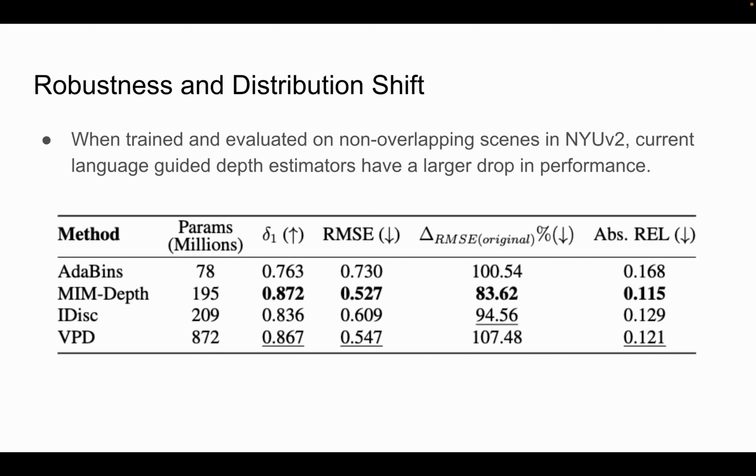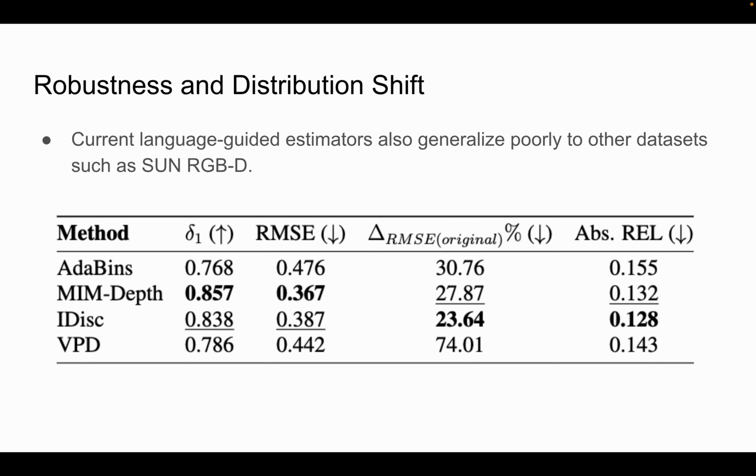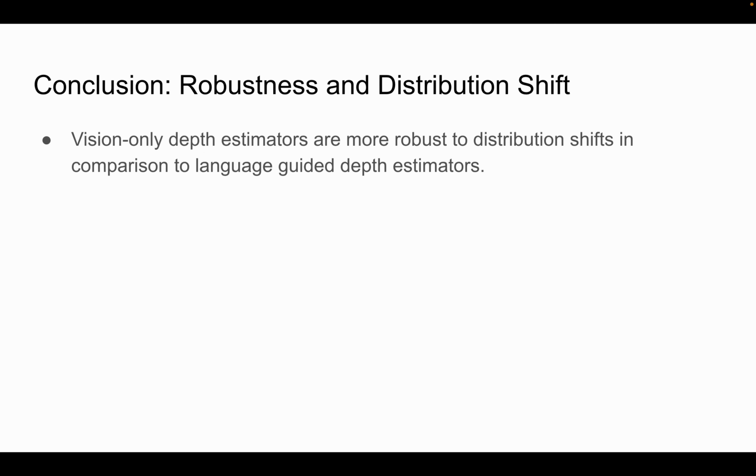In this setting, we define a new train test split of NYUv2 such that there is no scene overlap between the two sets. Consequently, we find that under this setting, vision only methods show a greater degree of robustness. We find similar trends when testing on the SUN RGB-D dataset in a zero shot manner. This is surprising because there is a large intersection between NYUv2 and SUN RGB-D in terms of their scene types. To conclude, we find that vision only methods are more robust compared to current language guided depth estimators.